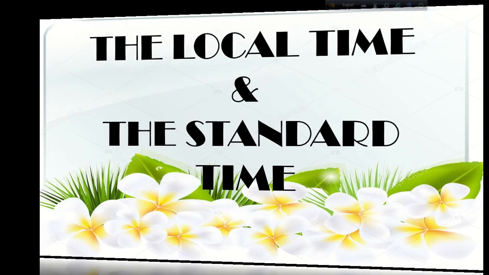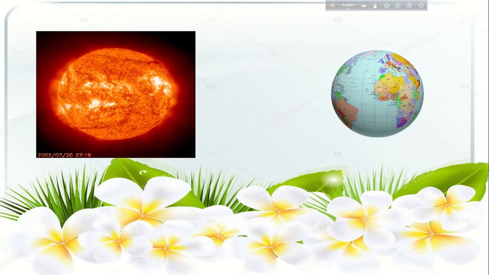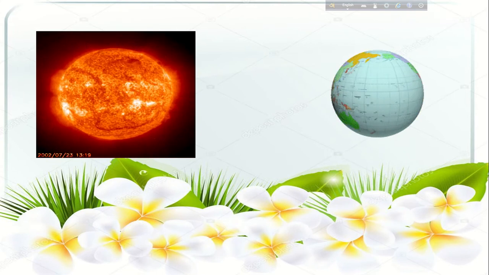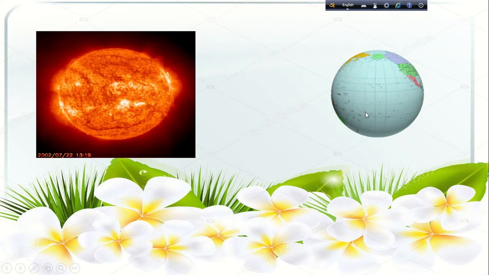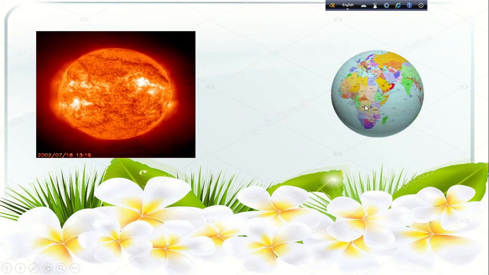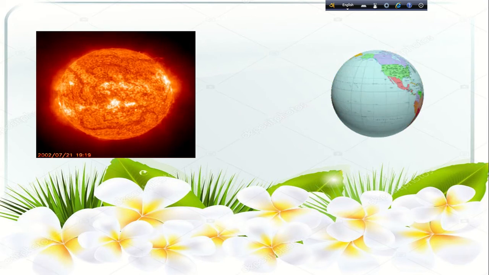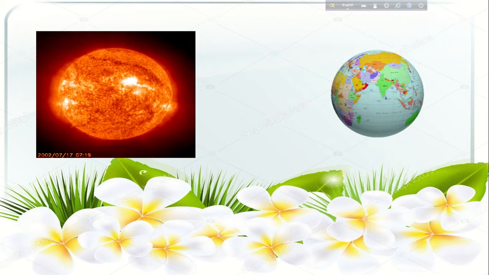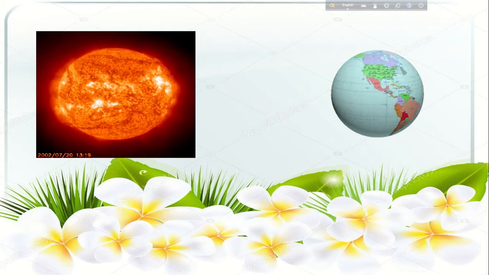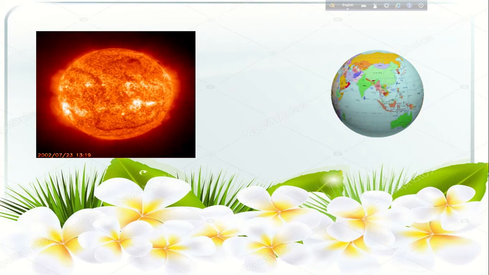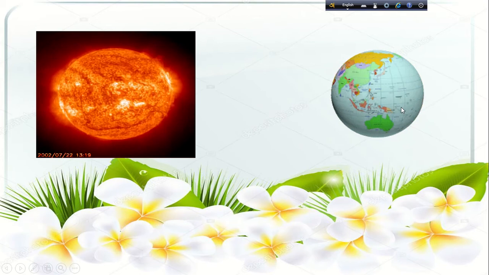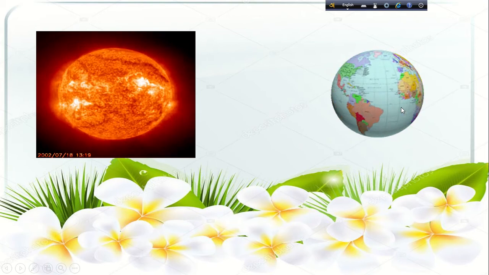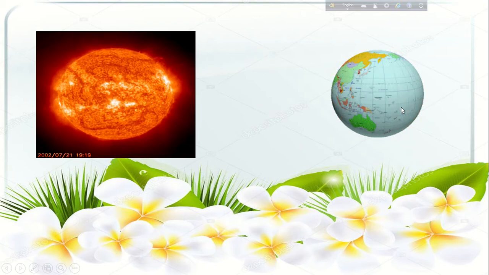So first, give a good look at these two images. This is the earth, it is rotating from west to east always, and the earth is round, you know, and it continuously moves around its own axis, in which direction? West to east. And so the different regions of the earth face the sun at different times, isn't it?